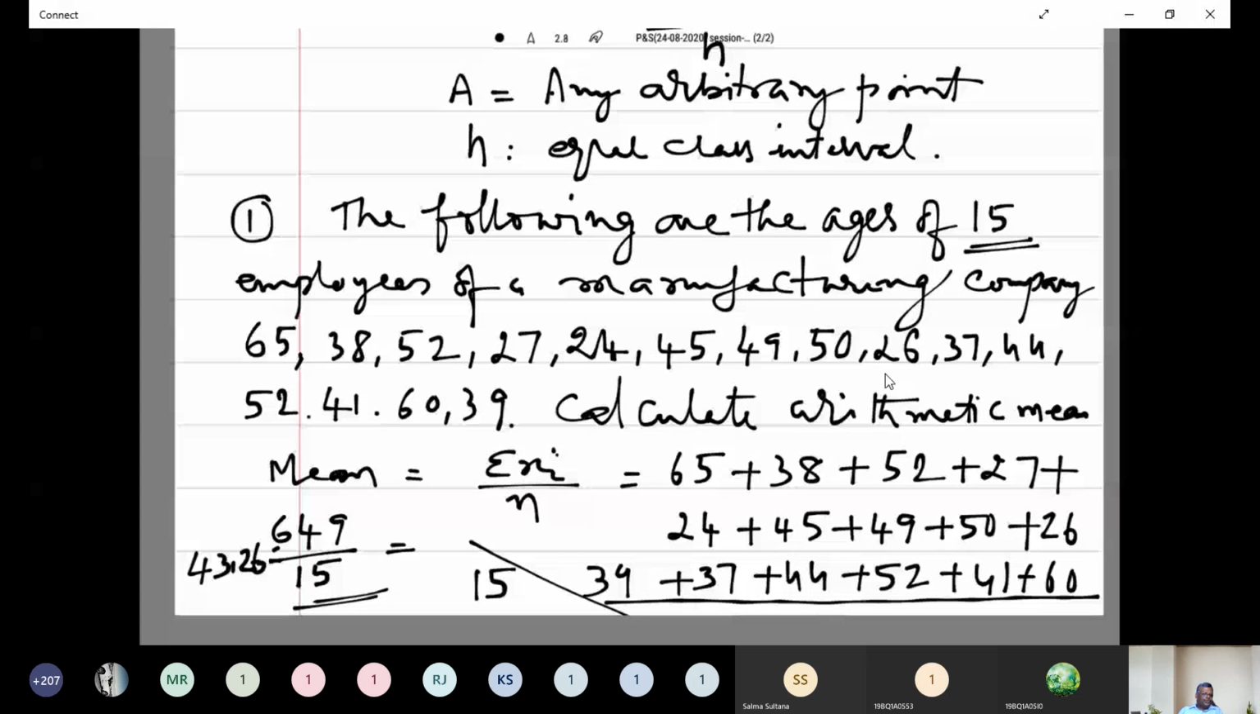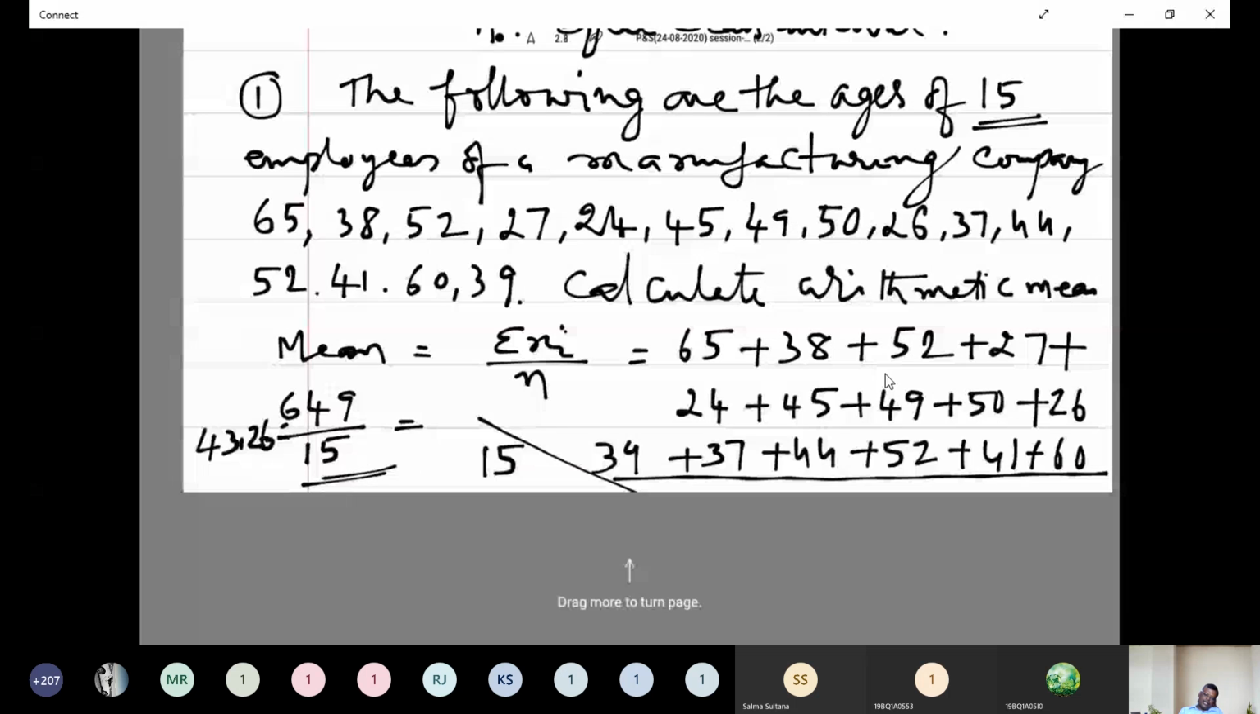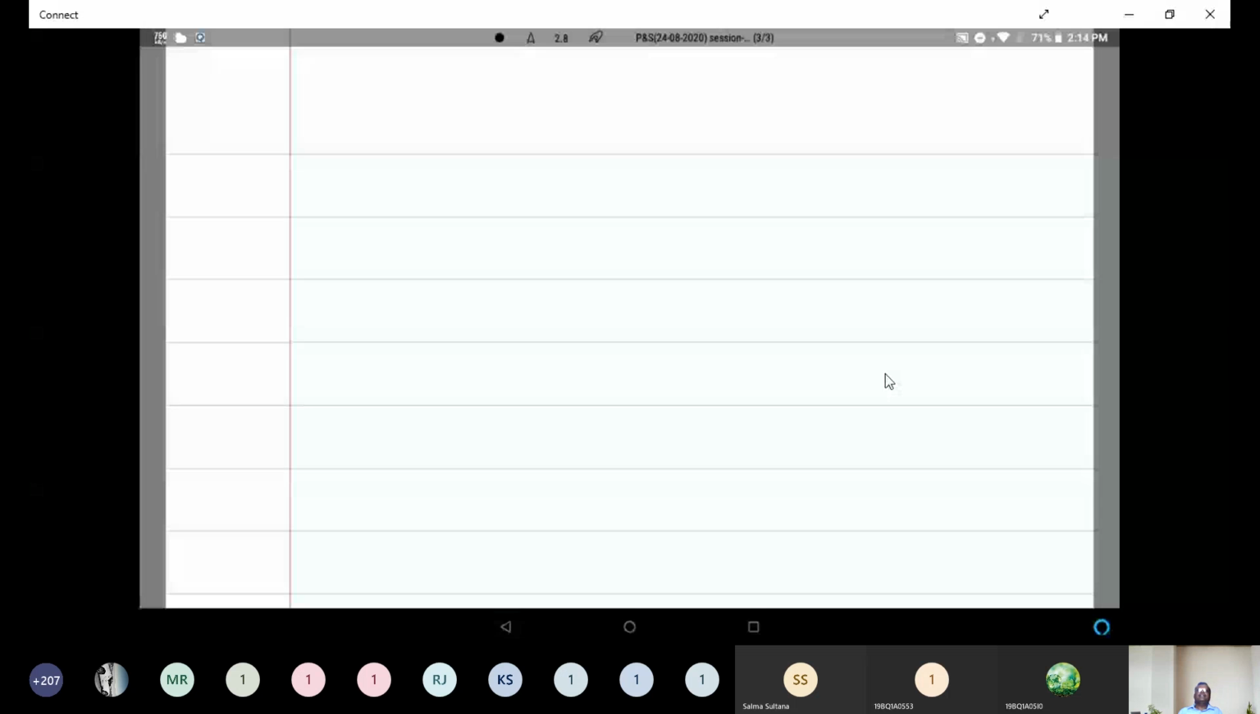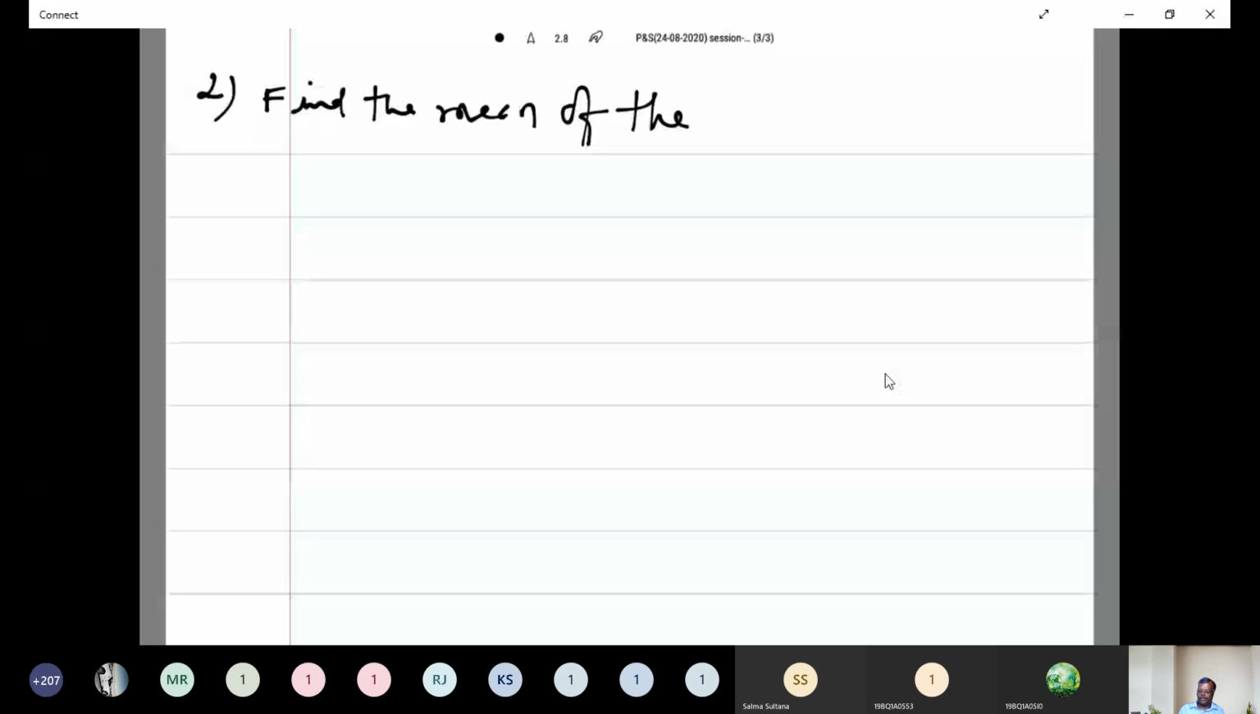Right? And again we move into problem related to the continuous data. Note down this problem also. Find the mean of the following frequency distribution.